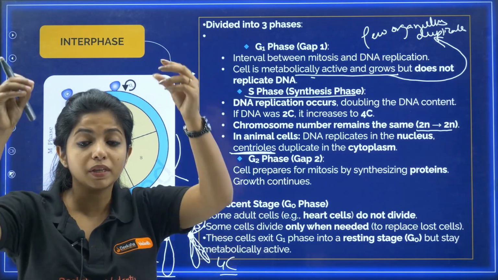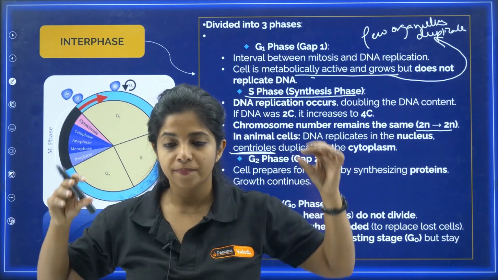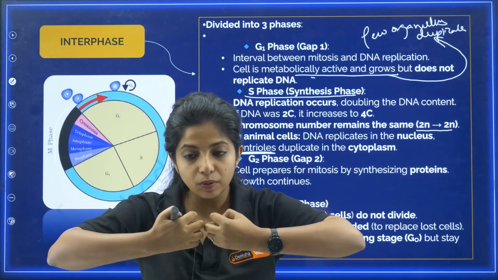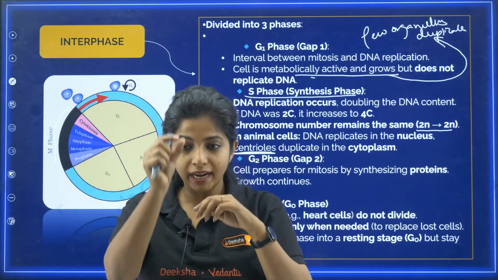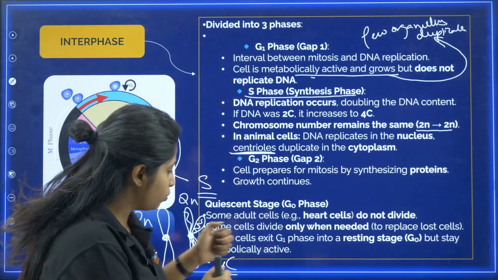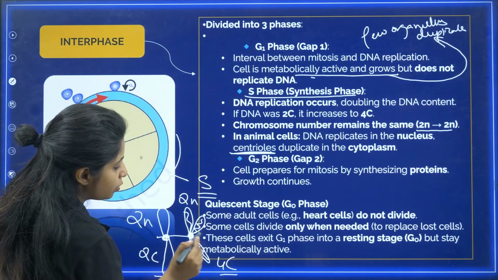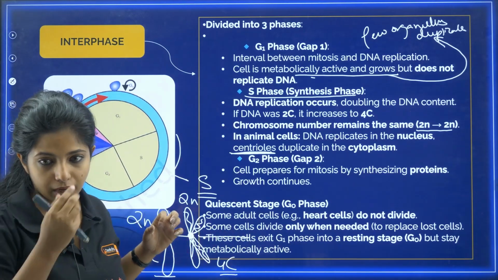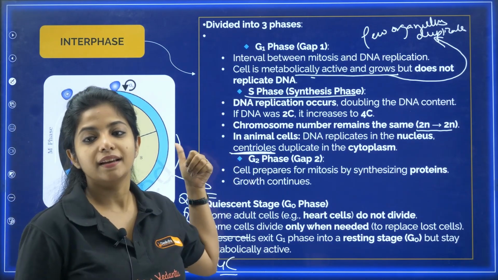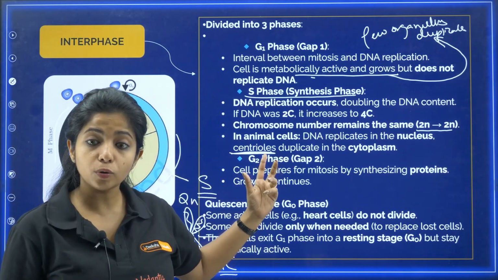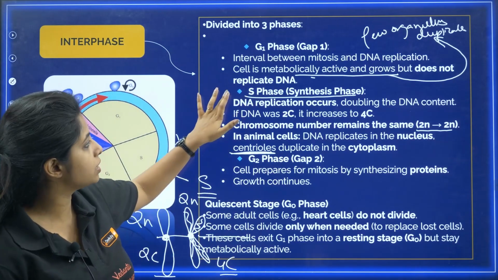Centrioles will be giving rise to spindle fibers. For example, you have the chromosomes lined up somewhere, and you want to separate the sister chromatids. You need to attach spindle fibers which will separate them. So who will be producing these spindle fibers? It will be centrioles. So centriole duplication as well as DNA replication occurs in the S phase.